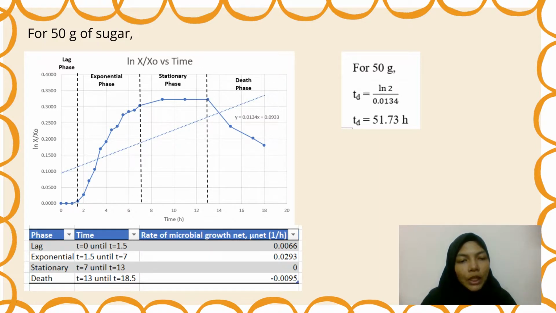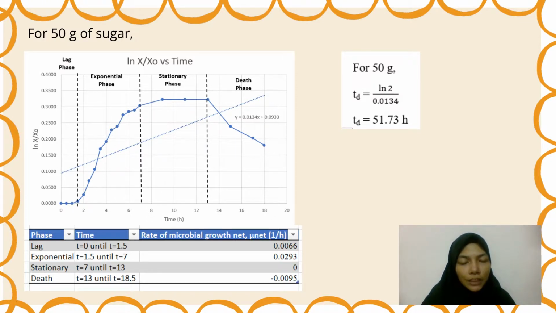For the exponential, it happens from 1.5 hour until 7 hour with the rate of 0.0293 per hour. For stationary phase, it happened from 7 hour until 13 hour with the rate of 0 per hour. Lastly, the death phase happened from 13 hour until 18.5 hour with the rate of negative 0.0095 per hour.